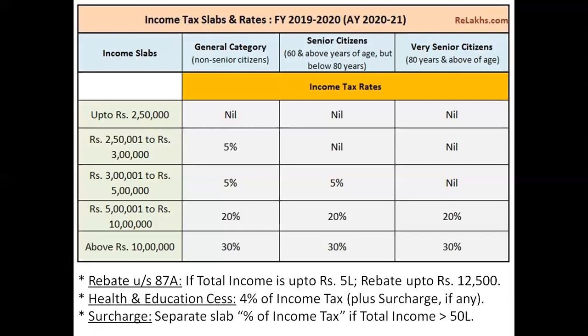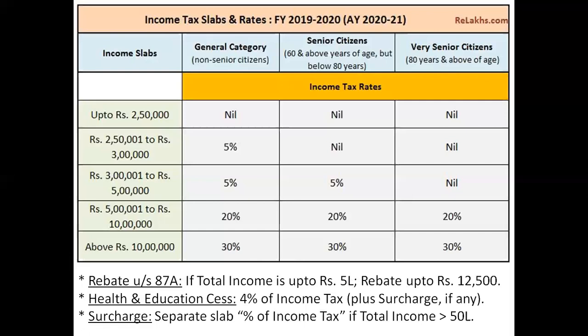So only thing as of now you need to remember over here is, if your total income is up to 5 lakh rupees, you are supposed to get the benefit of rebate. That is, जो भी कुछ आपके ऊपर tax liability आने वाली है, you are going to get the rebate of this, and that is you can minus it from your calculation. How it is going to work practically, we are going to see in the next slides.